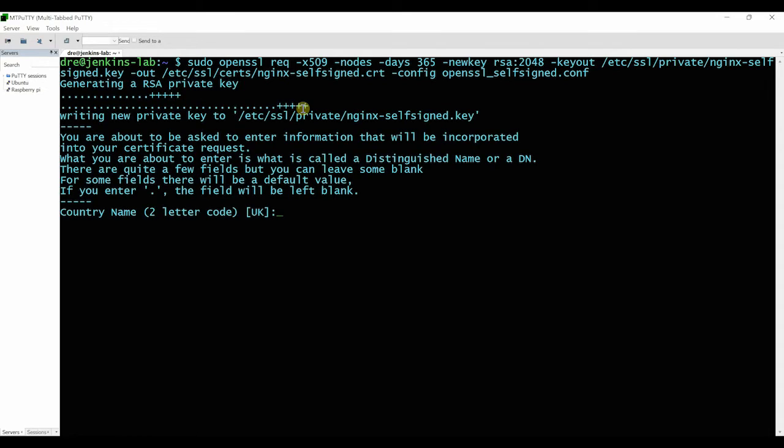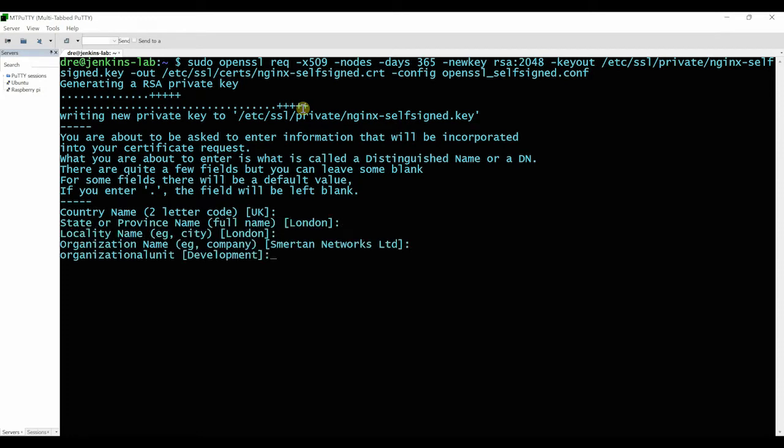So it's going to say, put in your country ID. They're my defaults, so I'm happy with most of it. Organization unit, server, you can put your name, or server, fully qualified domain name. I'll just put my IP in this instance. So that will override the default that I have, and then you just put in your IP address, your email address.